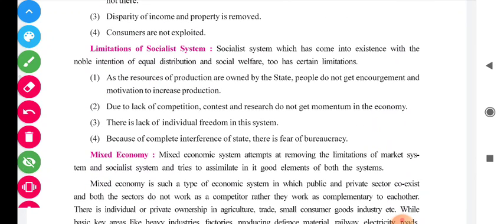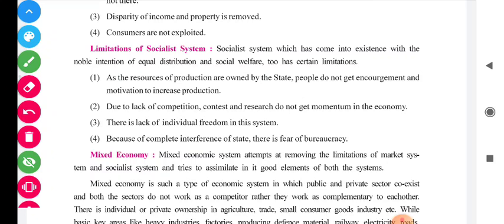Limitations of the socialist system. What are the limitations that the socialist system has? First, as the resources of production are owned by the state, people do not get encouragement and motivation to increase production. The state government holds the entire machinery of production, so it does not focus much on production or on encouraging the workers.